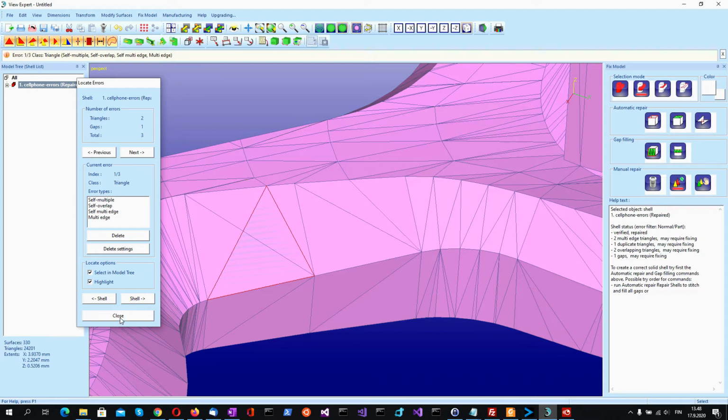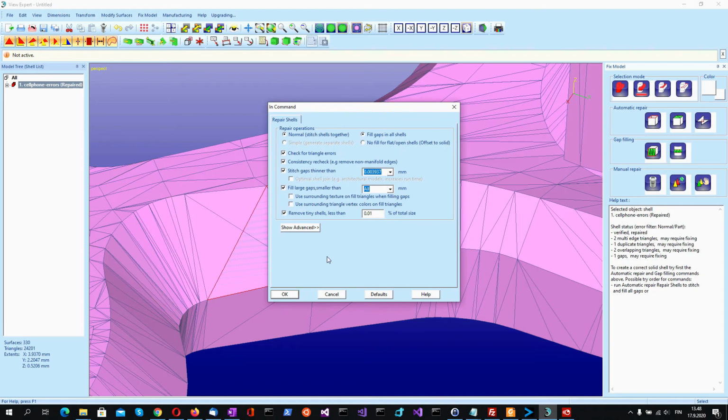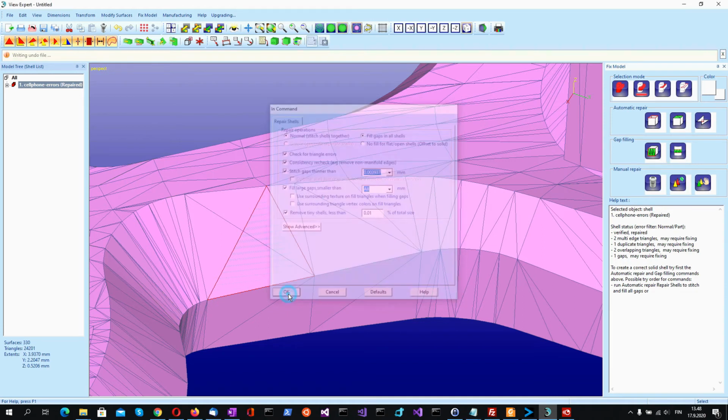So we close the locate errors and run the automatic repair. It can be run from this icon here in the fix model window also. And we use the default parameters.